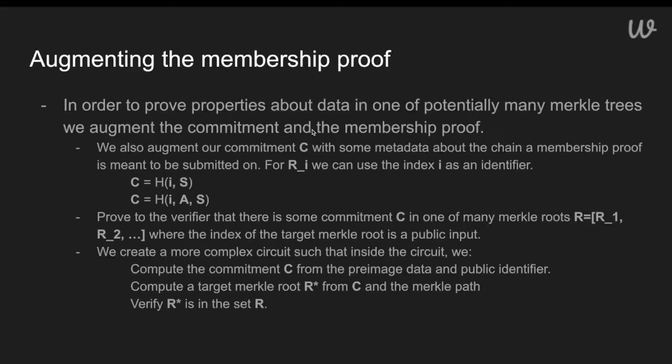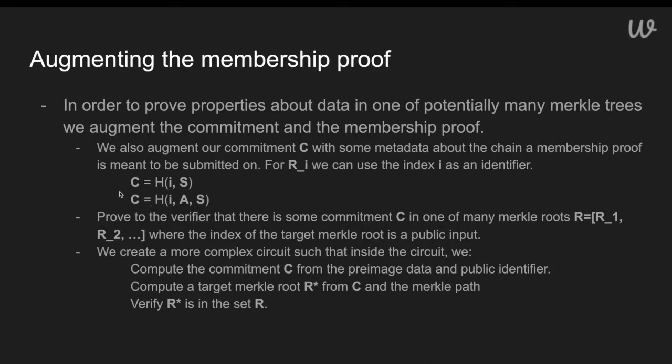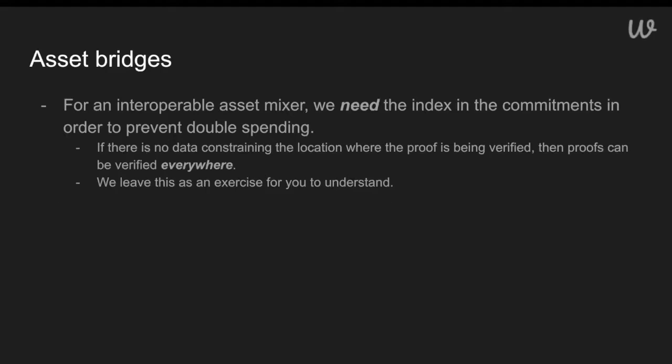And so now we've looked at how to augment a membership proof to support an interoperable application, one that looks very similar to our mixer, where we want to provide privacy for different assets. But we can also generalize the purpose of these applications by just putting different data into these systems.